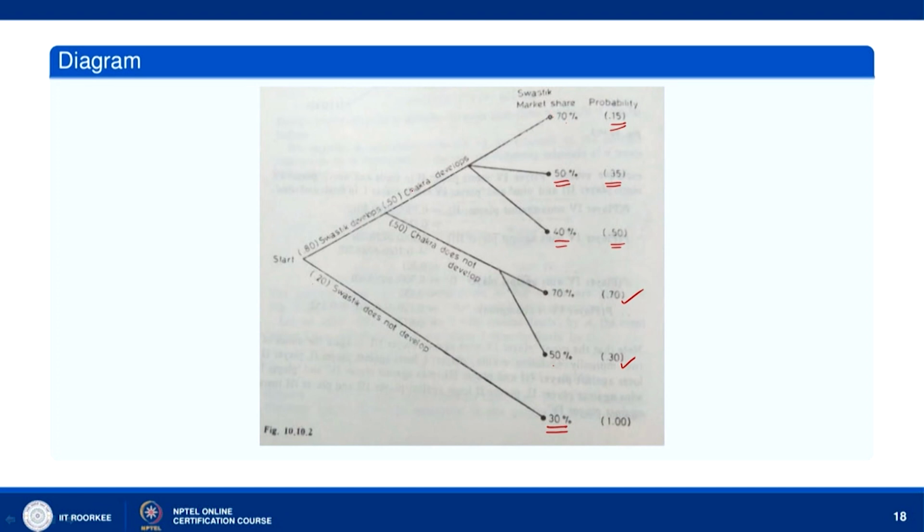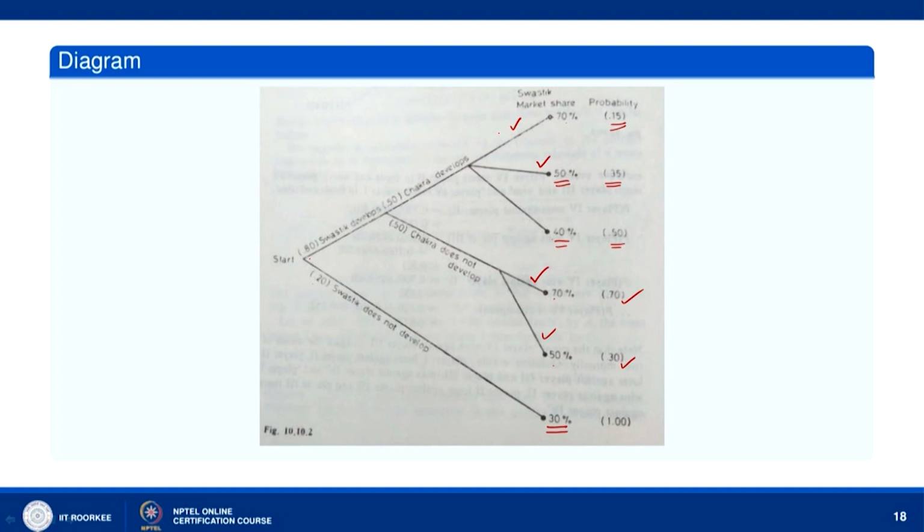We go this route and come here. Okay, this is 50%, and when you follow this path, it is 40%. So, we will not consider this. Here we can consider this path. This is 70%. Okay, and again this path. This is 50%. So, 4 paths give us the market share of Swastik as greater than or equal to 50%.